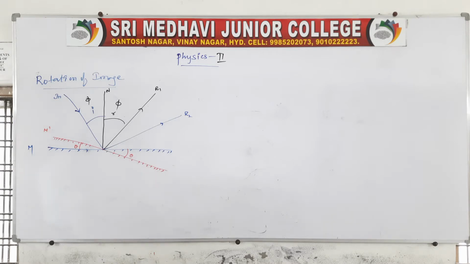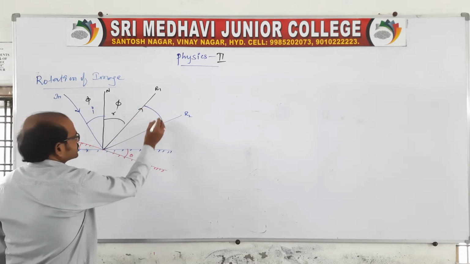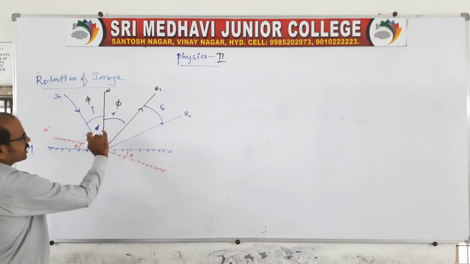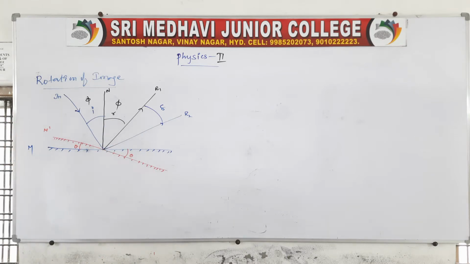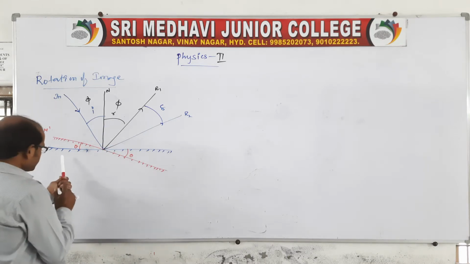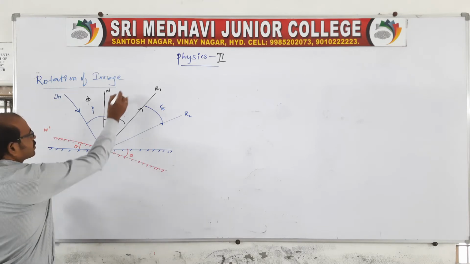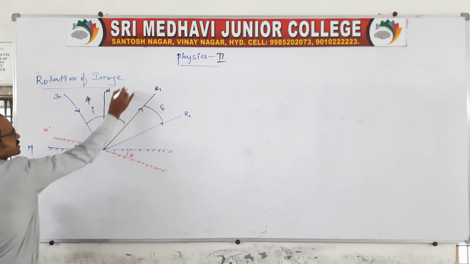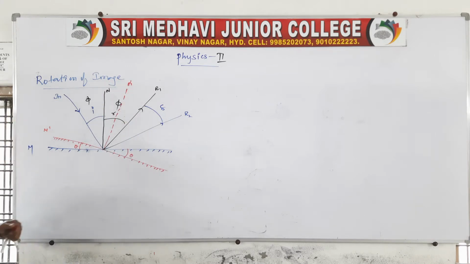From the diagram it is clear that it makes an angle, you say delta, the deviation. Coming to the point, there is an angle between the original incident ray and the normal. The normal direction changes. This is the normal, you say it is n dash or n1.